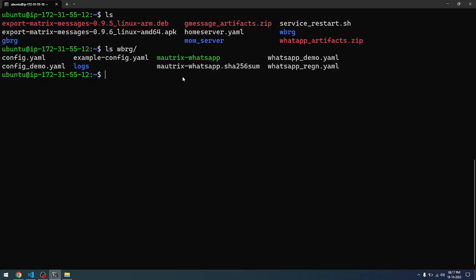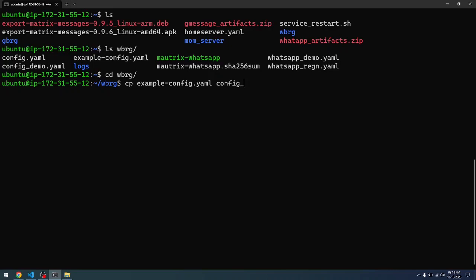I have already downloaded the artifacts.zip. I showed you here WhatsApp_artifacts.zip. I have unzipped it, and here I have the example_config.yaml file. All you need to do is first cd into wbrg, and then say cp example.config file to config.